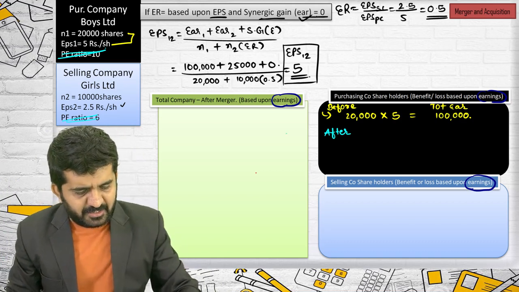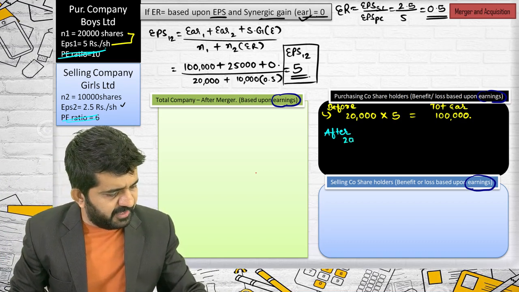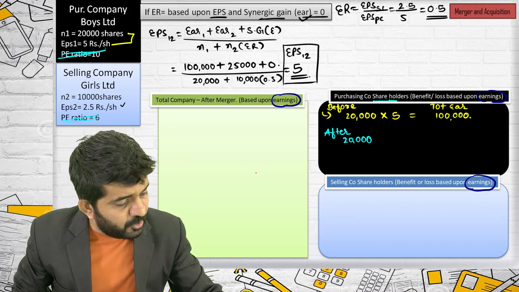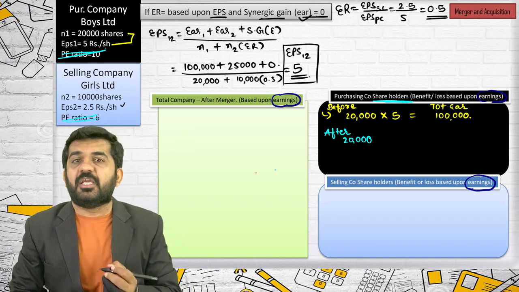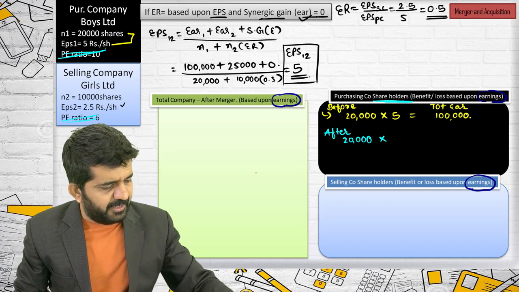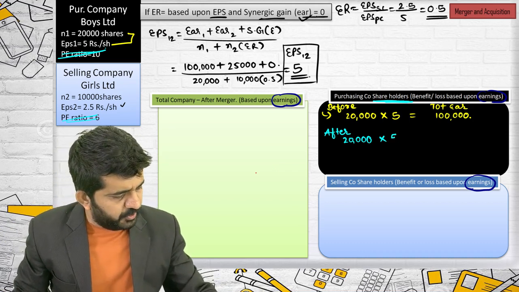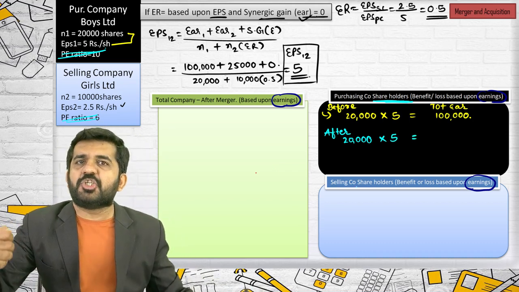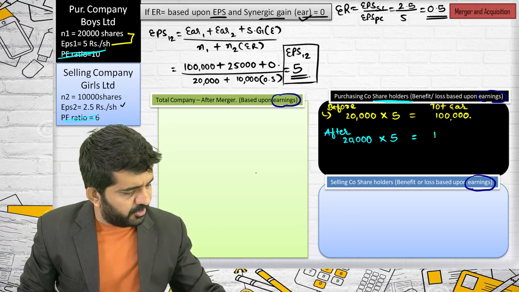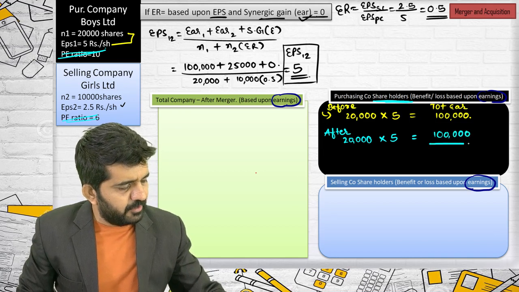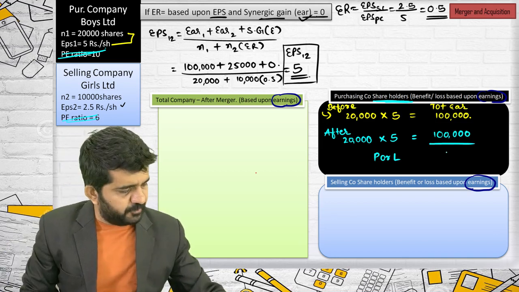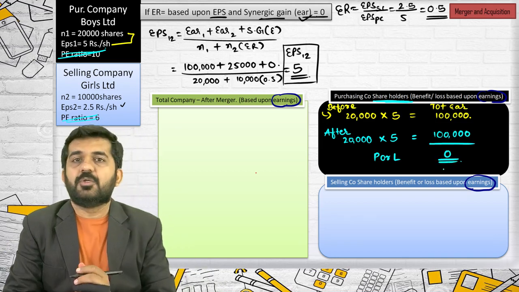This is the shareholders of purchasing company, so I am finding out benefit of shareholders of purchasing company. Multiplied by EPS 12, also 5, because after merger they will be earning EPS 12 of 5 and total earnings will be 1 lakh rupees. So the profit or loss of shareholders of purchasing company is 0.